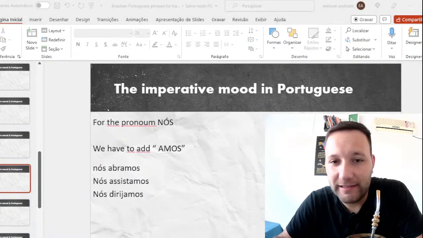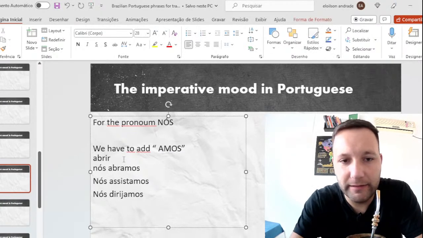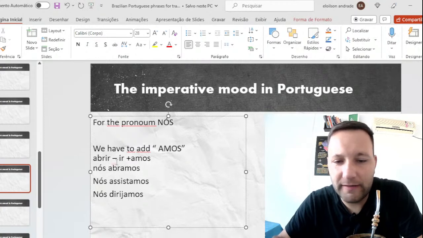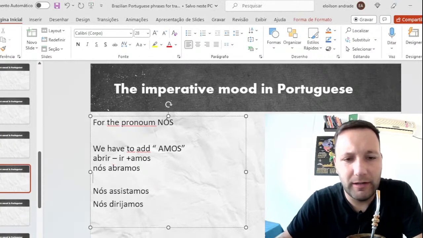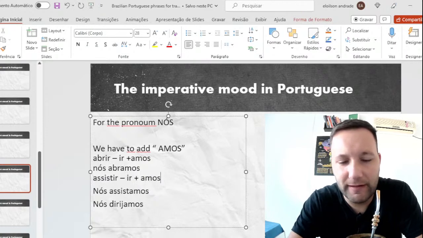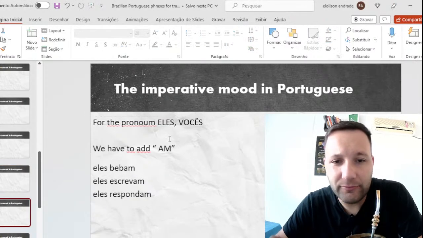And the pronoun nós, the conjugation is very simple also. Why, teacher? Because what is the idea? Here the verb is abrir. We cut again this ir and we add amos. Abramos, que nós abramos. Hey, abramos a janela. Assistir, we are cutting ir and adding amos. Same idea. Assistamos, dirigir, dirijamos, for example.